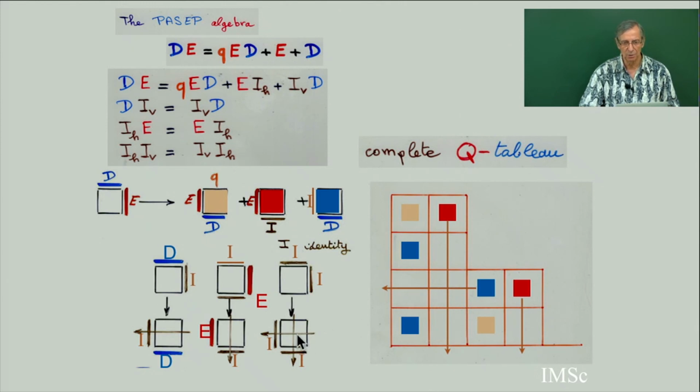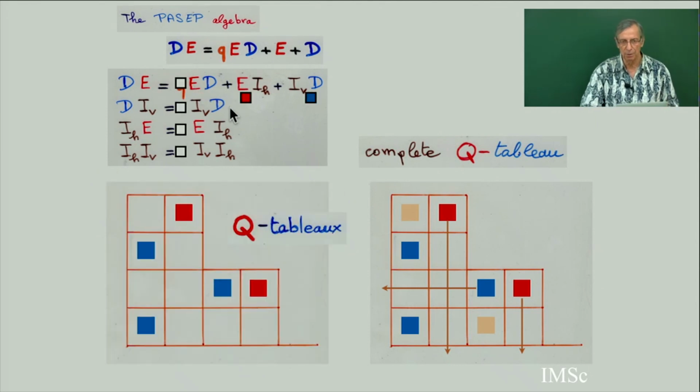So these are the 3 possible labels involving the identity operator. I is identity, and then these are the 3 possible labels from the first equation. And we need to have a Q-tableau. We need 3 labels, at least 3 labels. So we define the Q-tableau. If you go back to chapter 2, Q-tableau, you reduce the number of labels, colors. There are 6 labels. I reduce them to 3. So this label is blue. This term corresponds to blue.